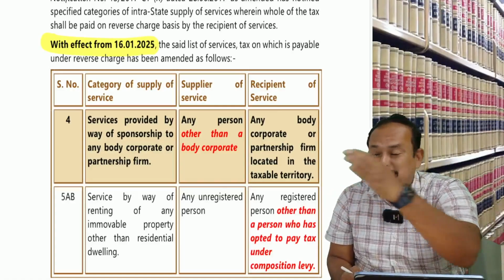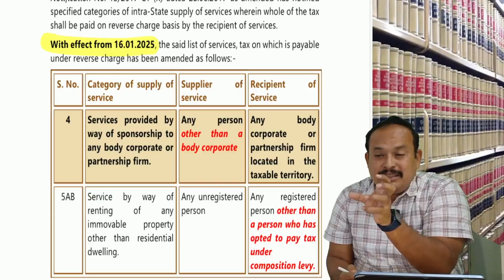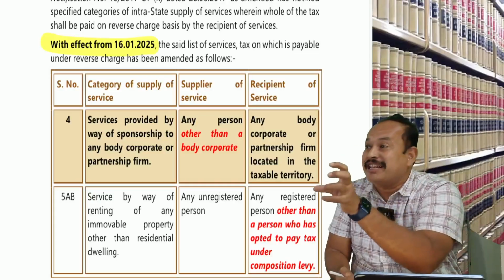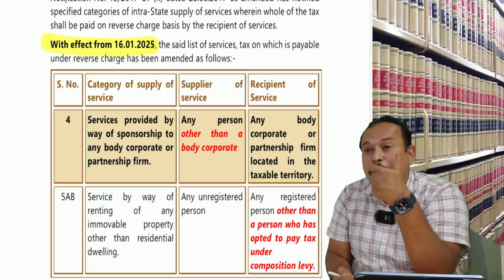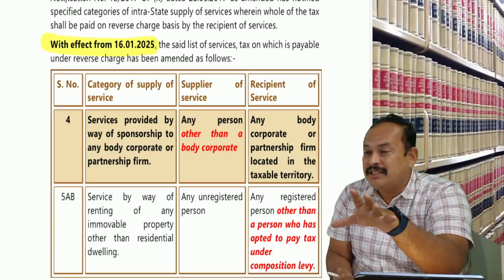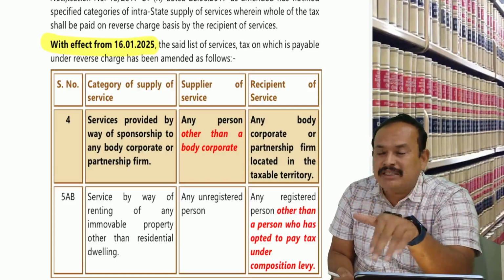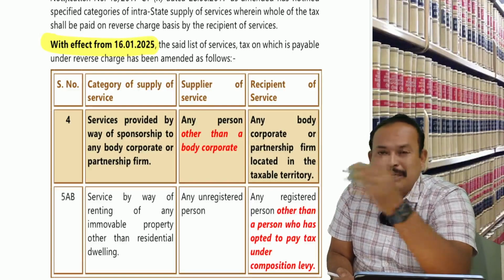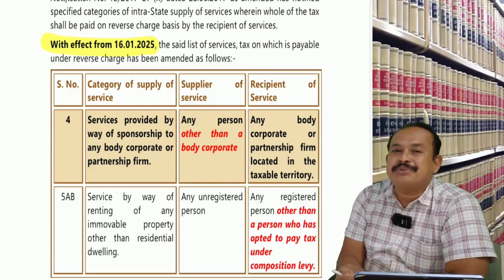From that period to this amendment, in the intervening period from 10th October 2024 to 15th January 2025, if the recipient is a composition taxpayer, a registered person, he is required to pay the tax. If he paid, no refund. If not paid, not going to demand. The matter has been settled as is, where is basis.